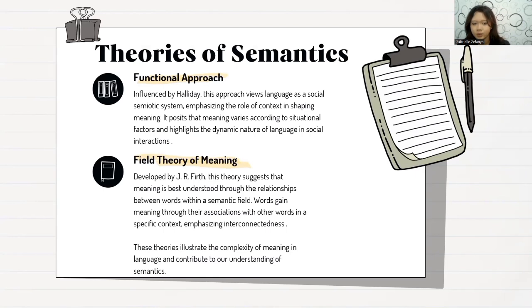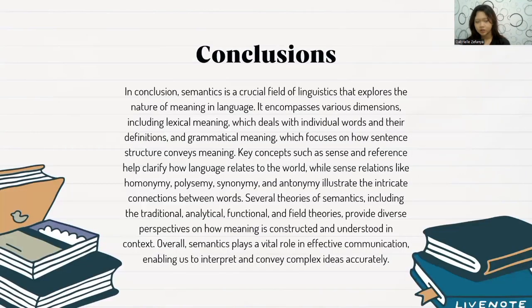And the last one is the field theory of meaning, developed by J.R. Firth. This theory suggests that meaning is best understood through the relationship between words. Within a semantic field, words gain meaning through their associations with other words in specific contexts, emphasizing interconnectedness. These theories illustrate the complexity of meaning in language and contribute to our understanding of semantics.